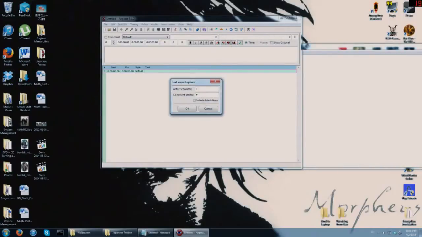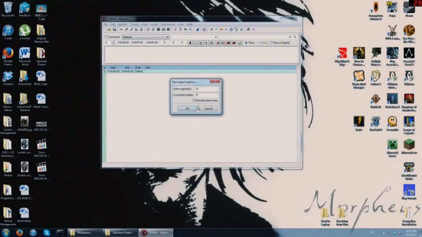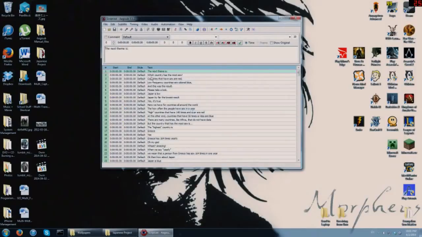I just chose a symbol that had absolutely nothing. It was definitely not in my script, so I didn't want to mess anything up. We'll do the percent symbol, because I definitely didn't type that. Don't save that. Comment starter, ignore it. Doesn't even matter. Include blank lines, that's if you made extra spaces with the enter key. Probably don't need that, because again, you can add lines later. So hit OK. Boom.